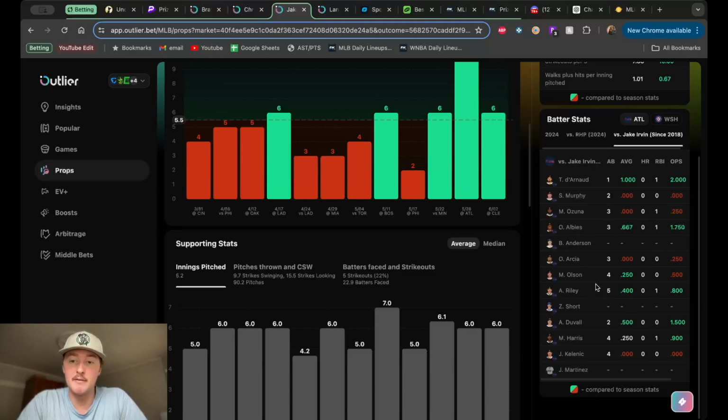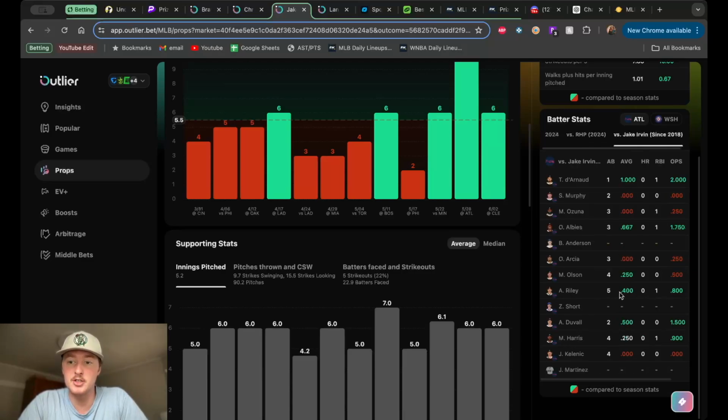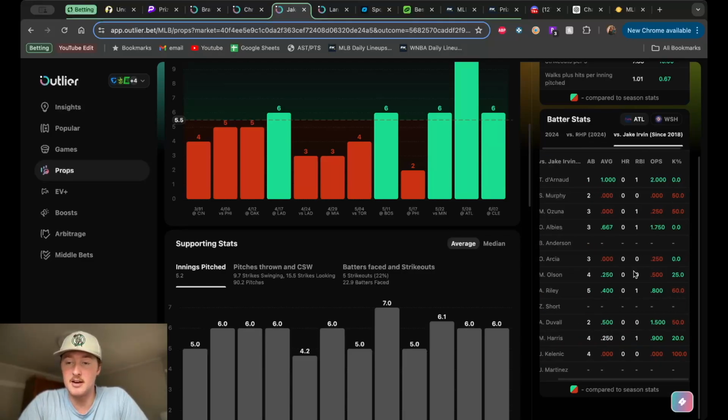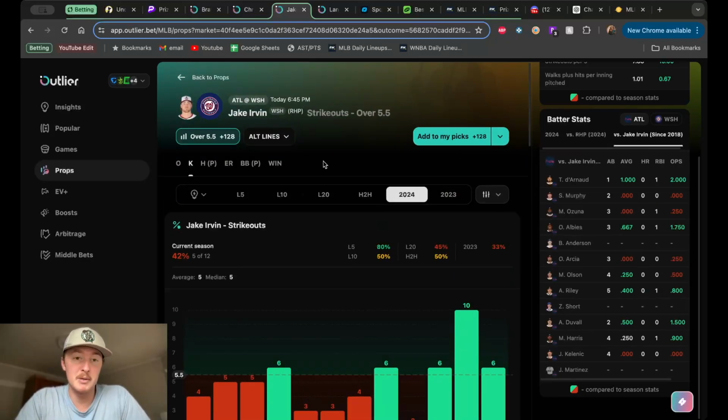Some of the guys do have a decent batting average, .400 for Austin Riley here. Against right-handed pitching, he also hits a little bit better than his normal average, but he's also struck out a lot of these guys. Austin Riley, when he didn't get a hit, he struck out here. So another reason I'm kind of leaning strikeouts on this one for Jake Irvin. Maybe go both of them, 6.0 and 5.0 for both these pitchers, and maybe look at the over there.